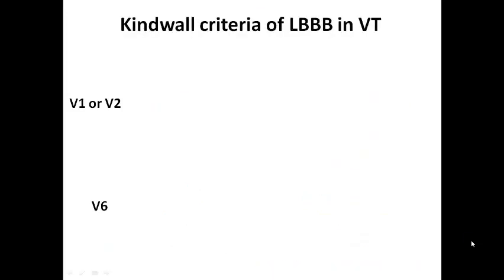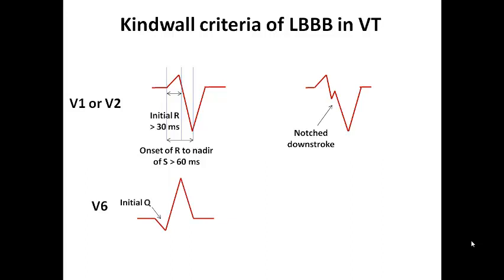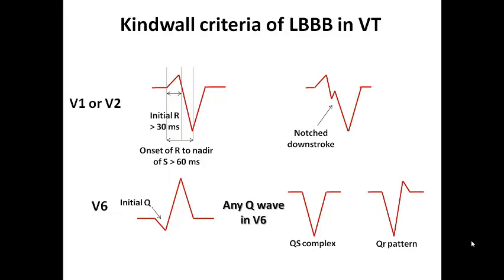Of course, there is another terminology called the Kindwall criteria of left bundle branch block, which focus on that time interval. If the initial part of R wave in V1 or V2 is more than 30 milliseconds, or the interval from the onset of R to the nadir of S is more than 60 milliseconds, it is suggestive of VT. If we find a notched downstroke of the S wave, of course it is suggestive of VT. And if I find initial Q in V6, or completely QS wave or QR pattern, so any Q wave in V6, these are suggestive of left bundle branch block caused by VT rather than SVT with aberrancy.